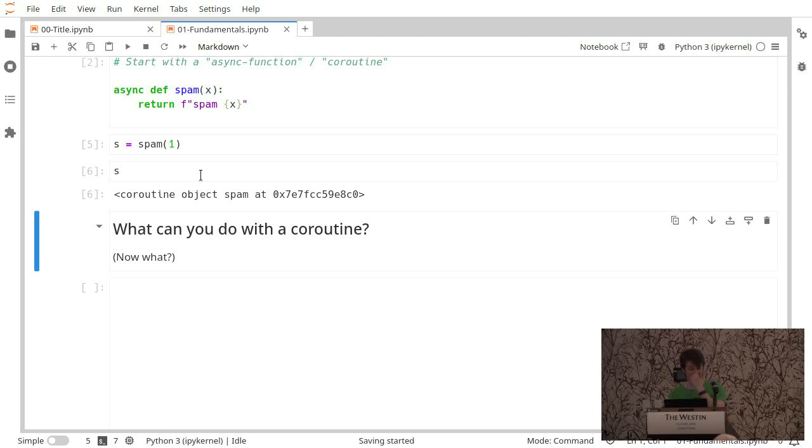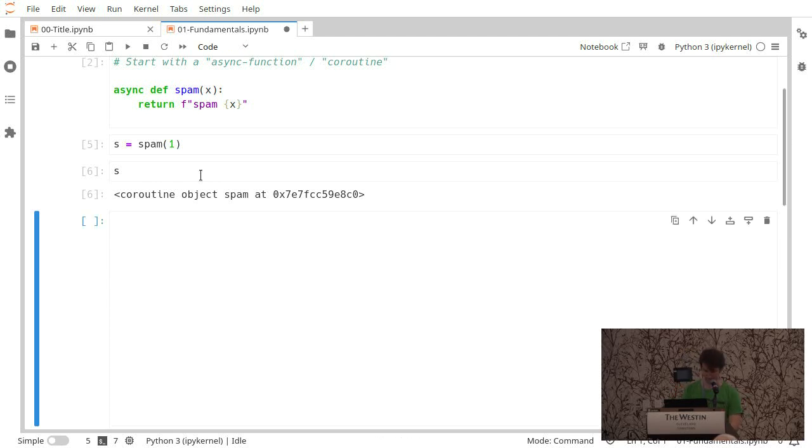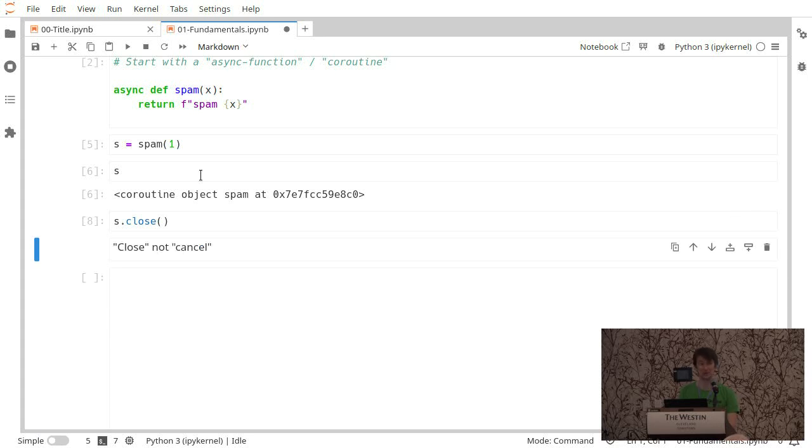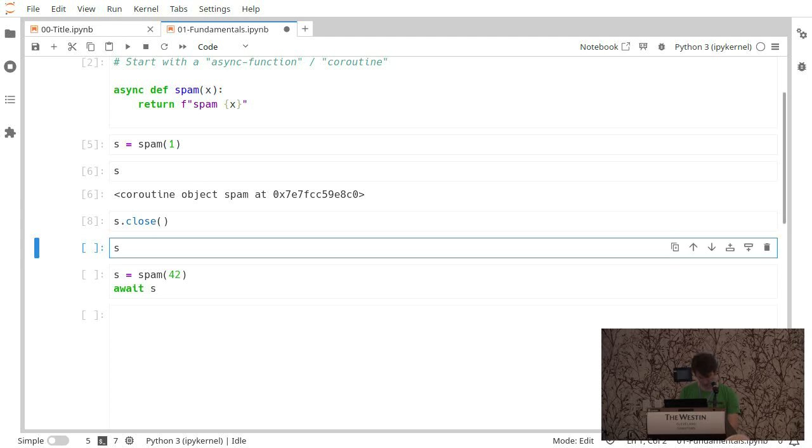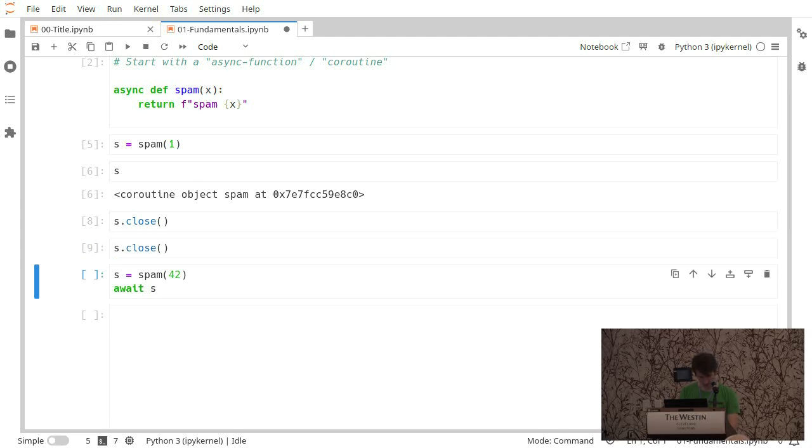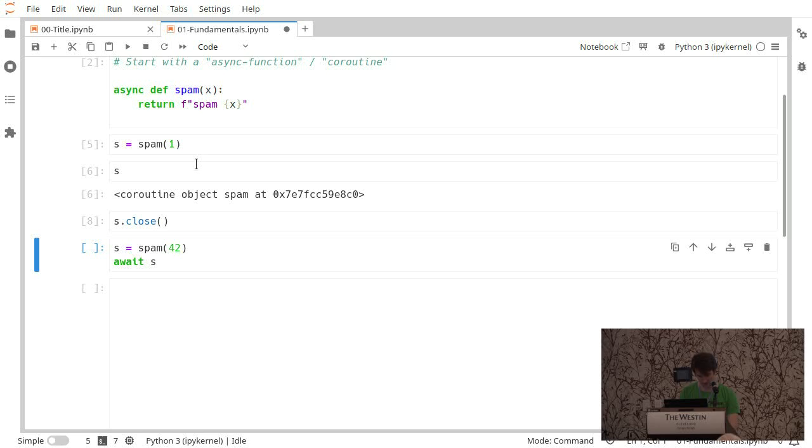So now what? We have a coroutine. What can you do with a coroutine? You can close it right away if you decide, I didn't actually want to do anything with the coroutine. So we'll close it. Note that it's close, not cancel. That'll be important later. And then if we try to close it again, that's fine. So let's create another one. We can't do anything with it now because it's closed. Just wanted to throw that out there.